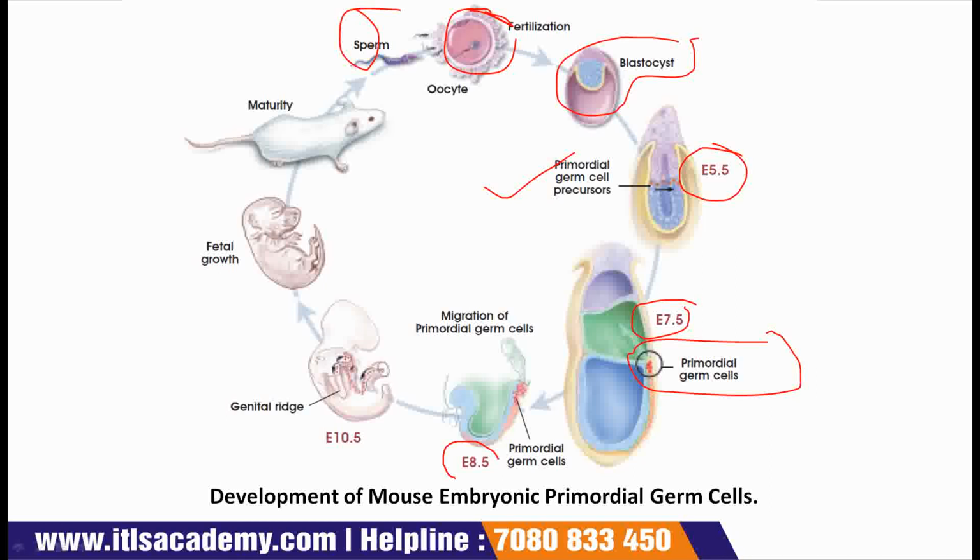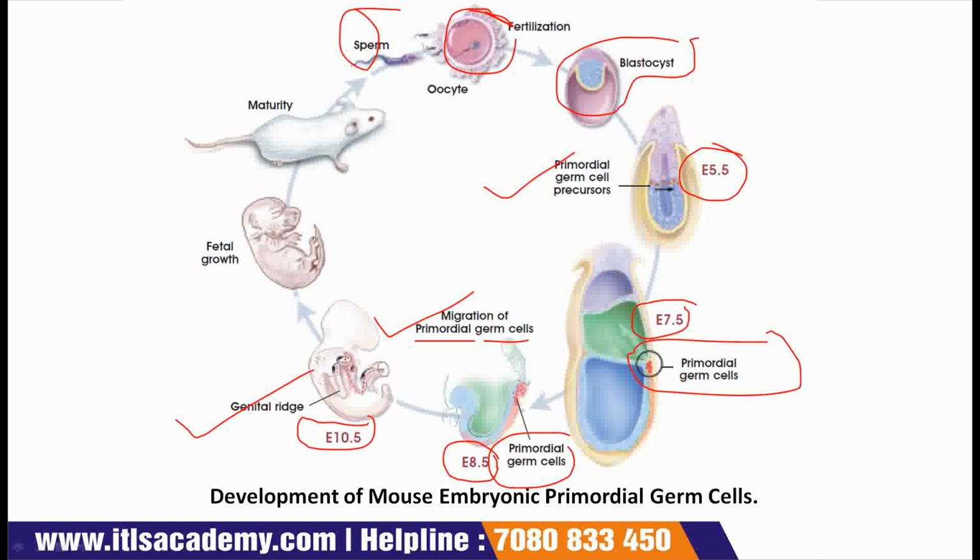On day E8.5, primordial germ cells start migration. On day E10.5, there is formation of genital ridge.